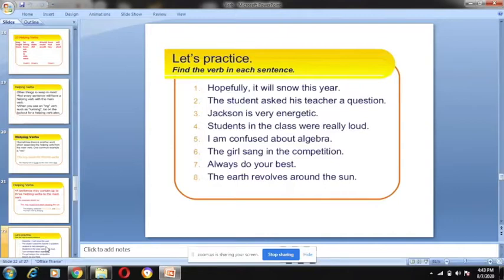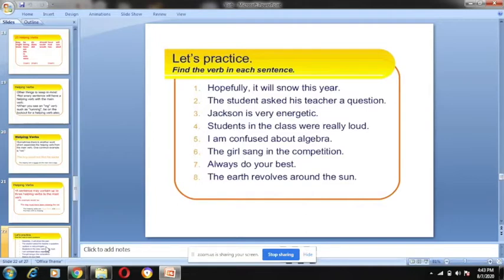He is very energetic. Ma'am, how is energetic a verb? Energetic is an adjective. Yes, energetic is an adjective.